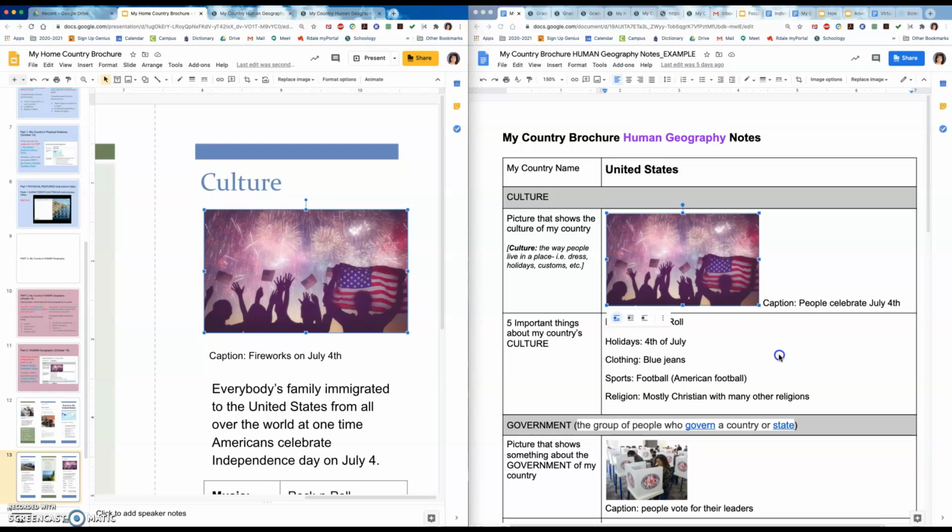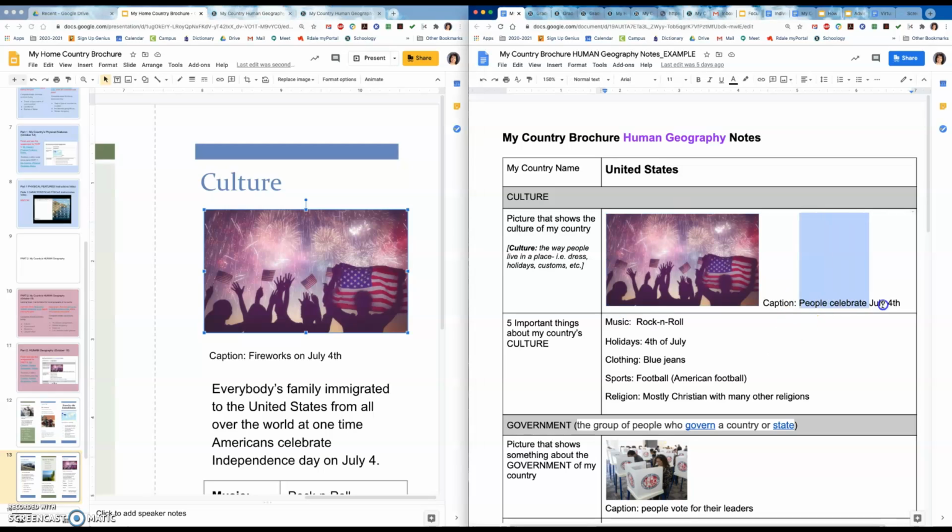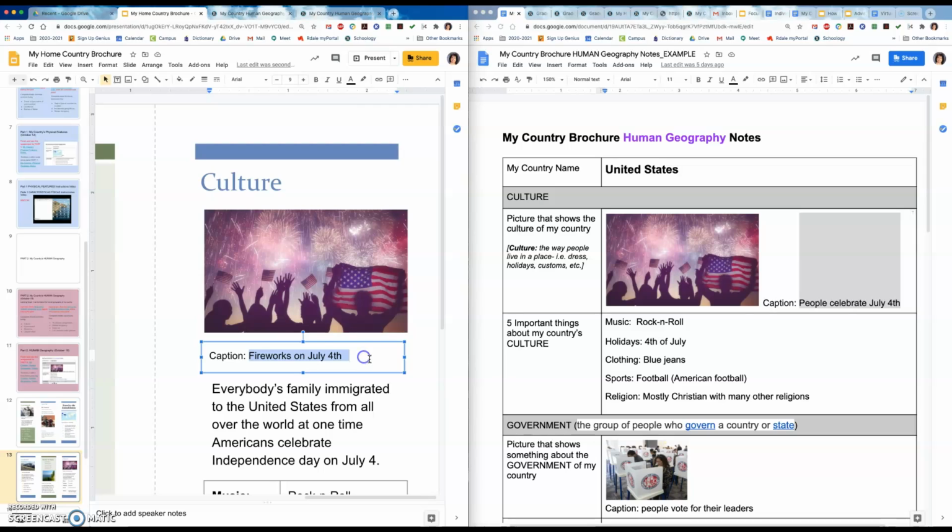Now I have a caption: people celebrate the 4th of July. That is an explanation of the picture. So right here I have people celebrate the 4th of July, and that will go over here for this part.